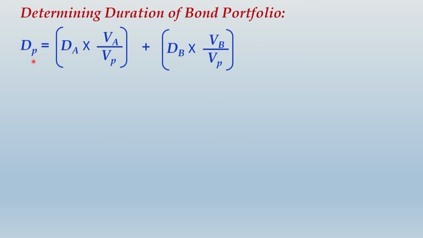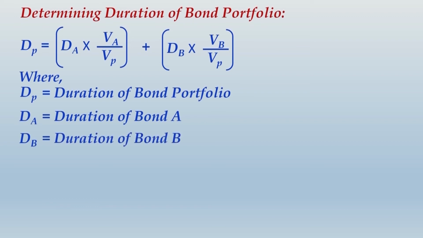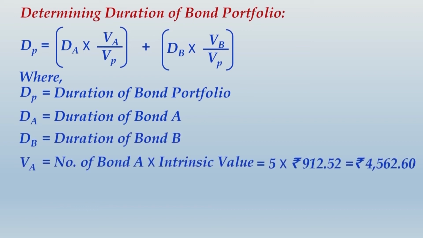We have learned exactly these concepts with question number 22. This is just a similar question for you to practice. Don't forget to define all these variables, and I have already explained you may just write up the calculation, but this time take one thing into your notice, that when you calculate VA, that is the money invested in bond A, it will be 5 into its intrinsic value. So 5 into its intrinsic value will give you rupees 4562.60.